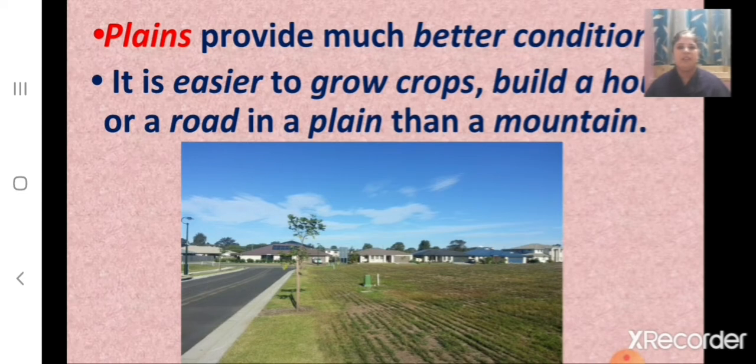And children, do you think life in the plateaus is easy? Life in the plateau is somewhat easier as compared to the mountains.